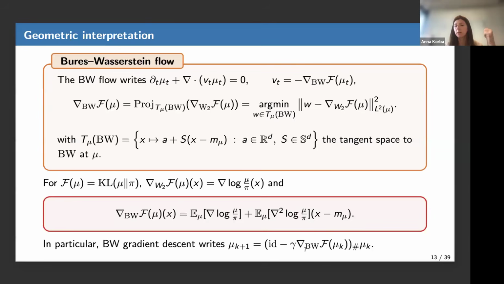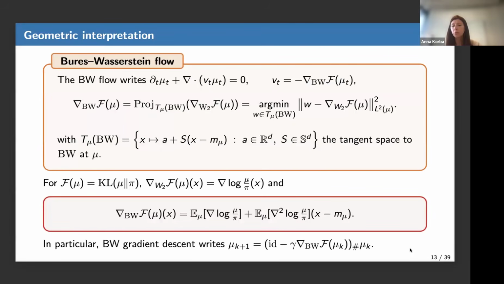The Gaussian at time k plus 1, described by the mean m_{k+1} and variance sigma_{k+1}, is obtained by pushing the Gaussian at time k by this map that is the identity minus a step size times the Bures-Wasserstein gradient. Once again, the identity is an affine function, and this is an affine function as well, as we have seen. So here you are pushing a Gaussian by an affine function, and you remain Gaussian.